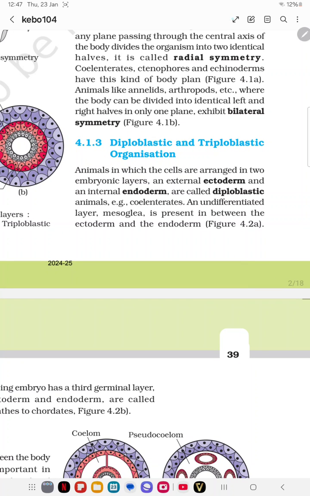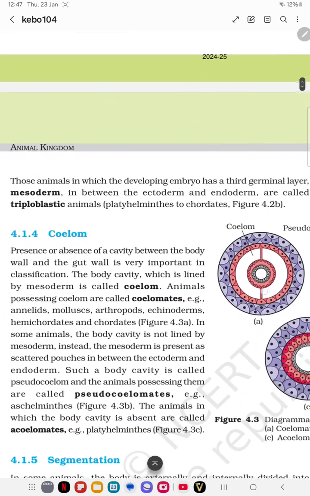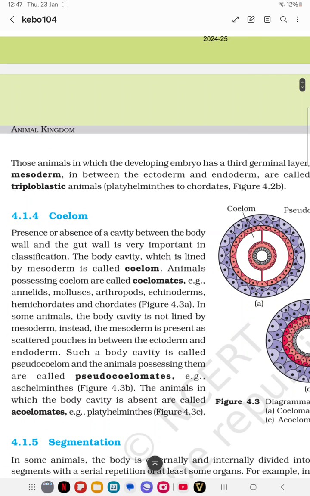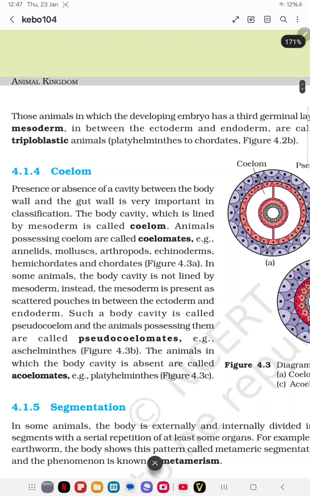Here we can see an undifferentiated layer, the mesoglea, present between the ectoderm and the endoderm. In triploblastic animals, the developing embryo has a third germinating layer, which is very important, known as the mesoderm. It is present between the two layers, the ectoderm and the endoderm.